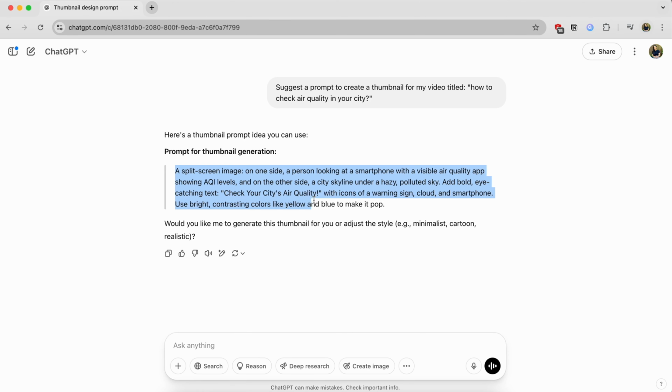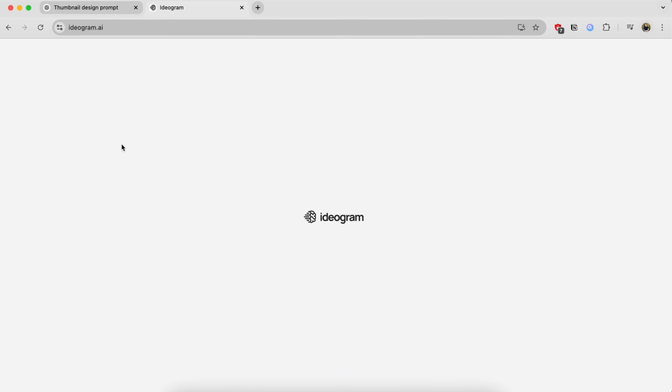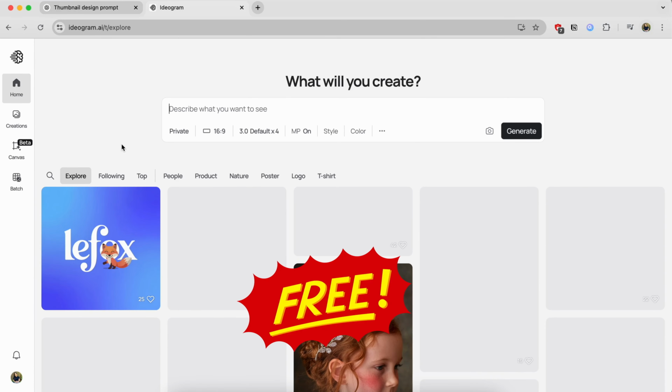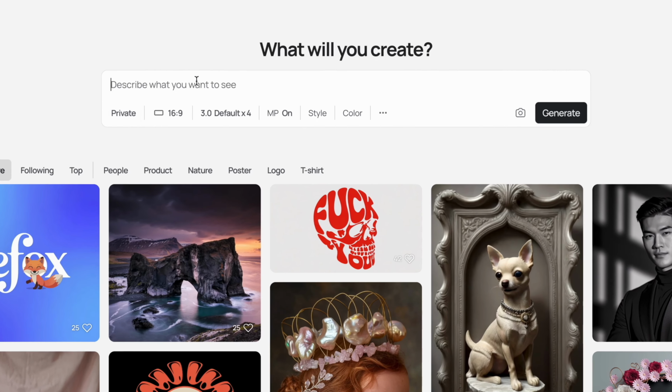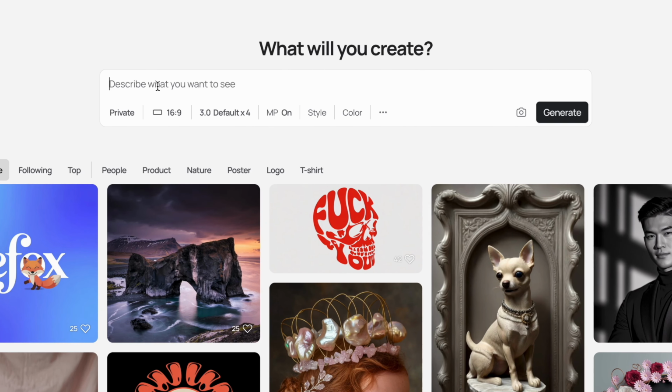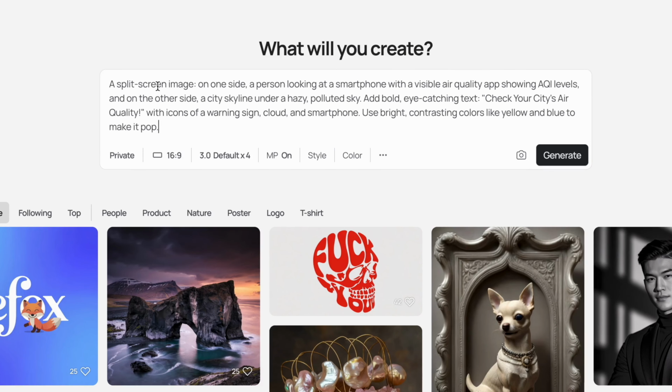Now I will copy this and I will go to another tool whose name is Ideogram. Ideogram is a completely free tool which can generate amazing images. I will add the link in the description. You can click directly on the link and sign in using your email. Now you see a box here that says describe what you want to see. I will now copy the prompt from ChatGPT and paste it in the box.